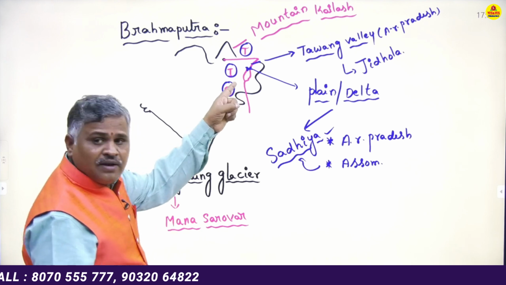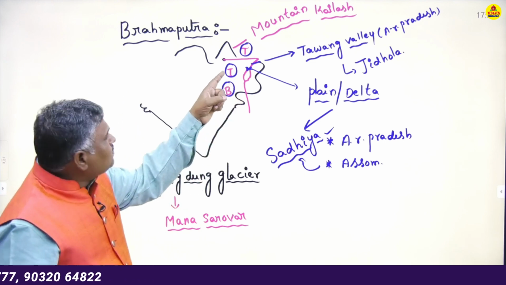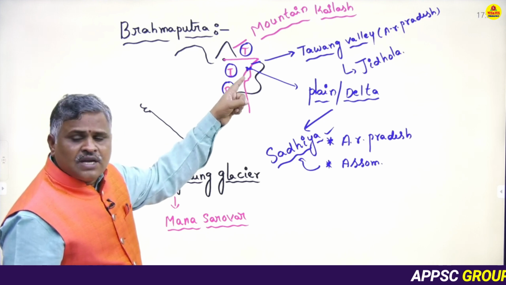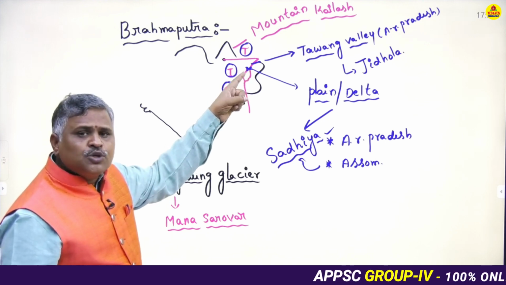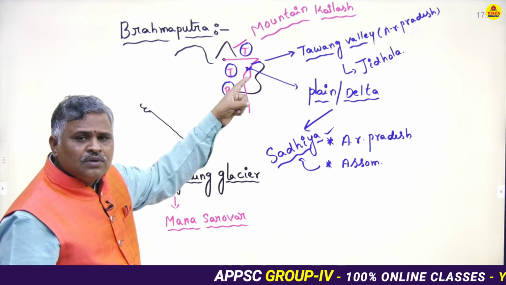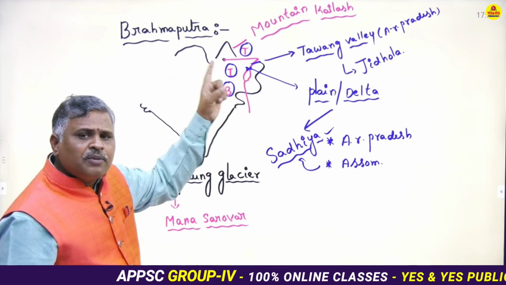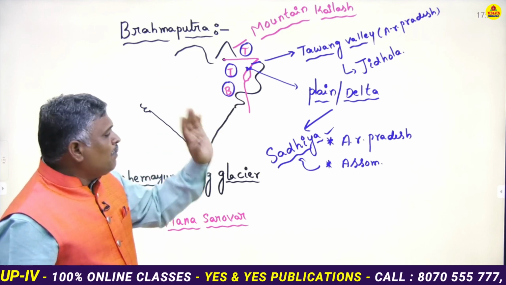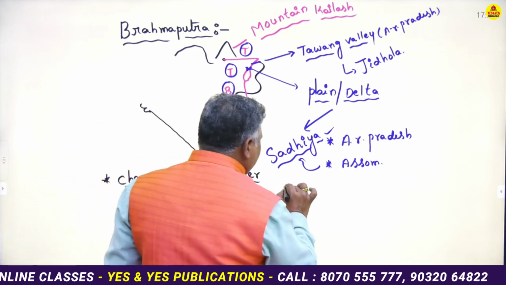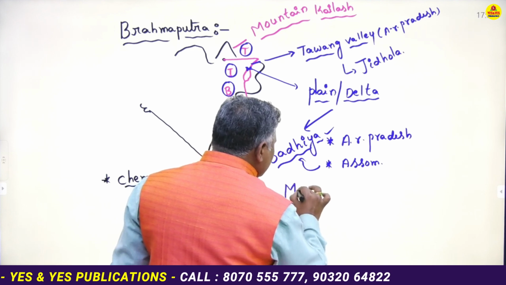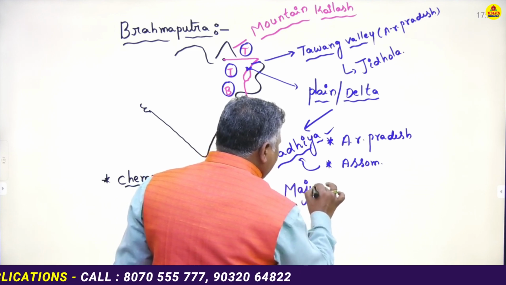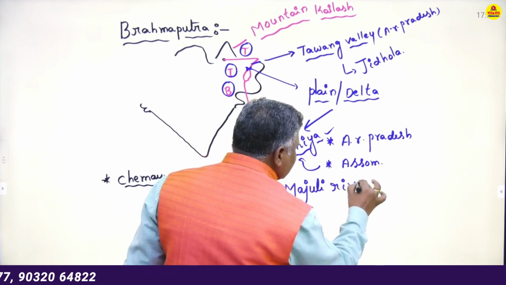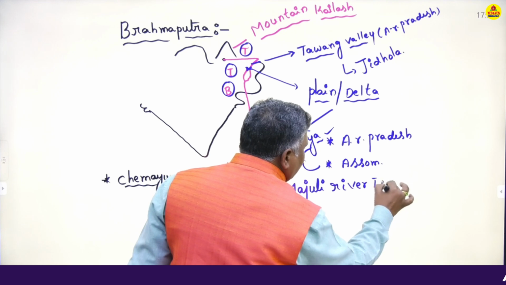Sir, an important river island was formed by the Brahmaputra river in the state of Assam. Sir, look at the picture, first one. The river is split into two parts here. The river splits into two parts in Jorhat district in the state of Assam. The important river island formed by the Brahmaputra river in Jorhat district is known as Majuli River Island.